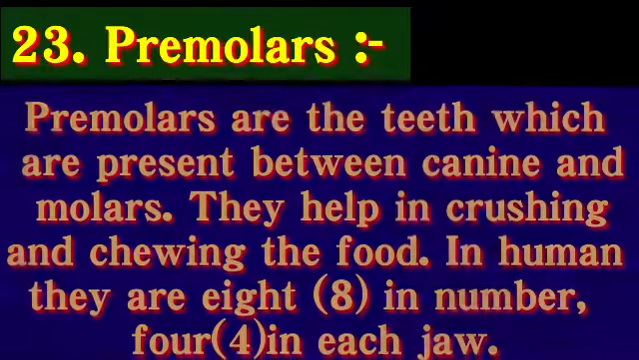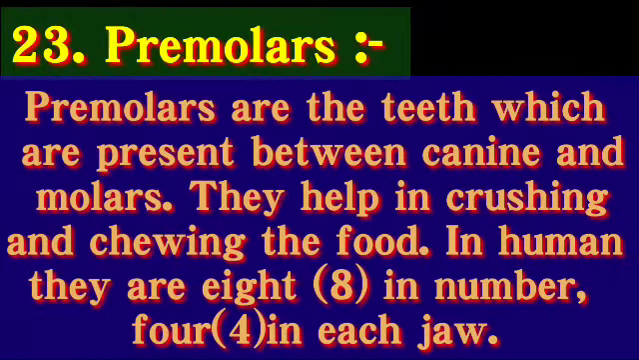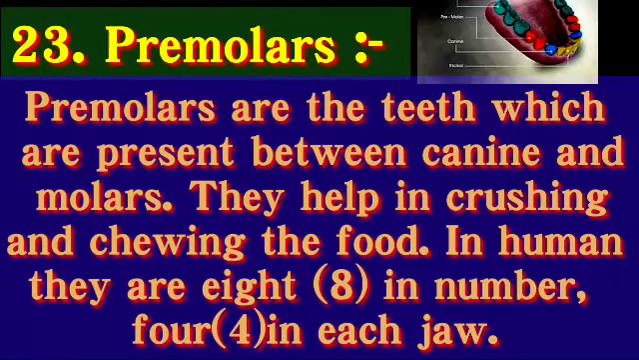Next keyword is premolars. Premolars are the teeth which are present between canines and molars. They help in crushing and chewing the food. In human beings they are 8 in number, 4 in each jaw. So in the diagram in the lower jaw, whatever is in red color, 2 teeth on each side, they are premolars.